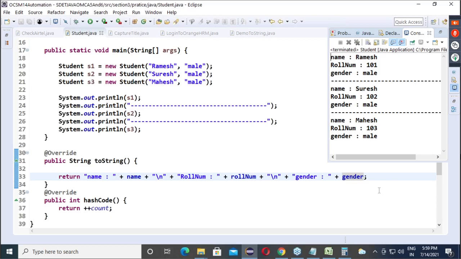Deepak, count must be static. Otherwise, if it is non-static, every object will have an individual copy, and it will start from 100 only. So everyone's roll number becomes 101 only.